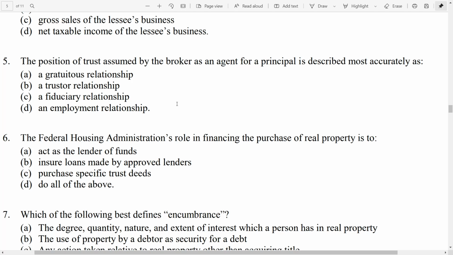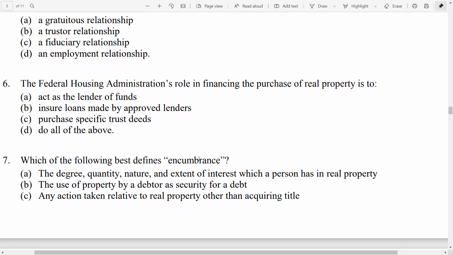Remember, this is one of utmost care, integrity, honesty, confidentiality, competence, all of those good trigger words of standard of care, this high standard of care you owe your principal. So the best answer is C, a fiduciary relationship.